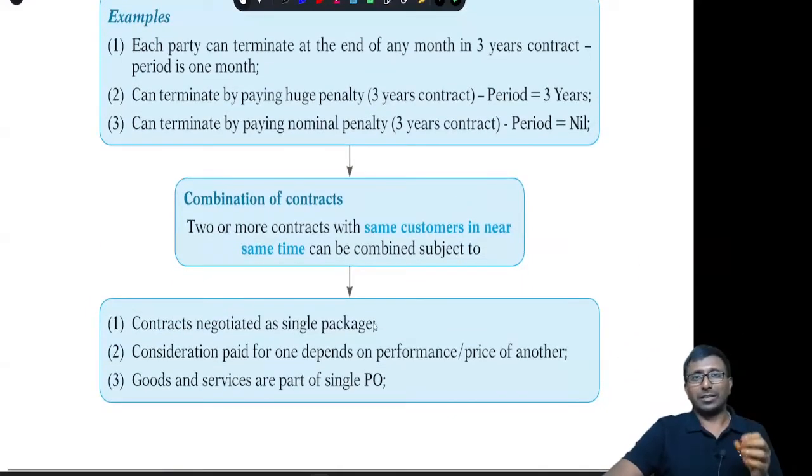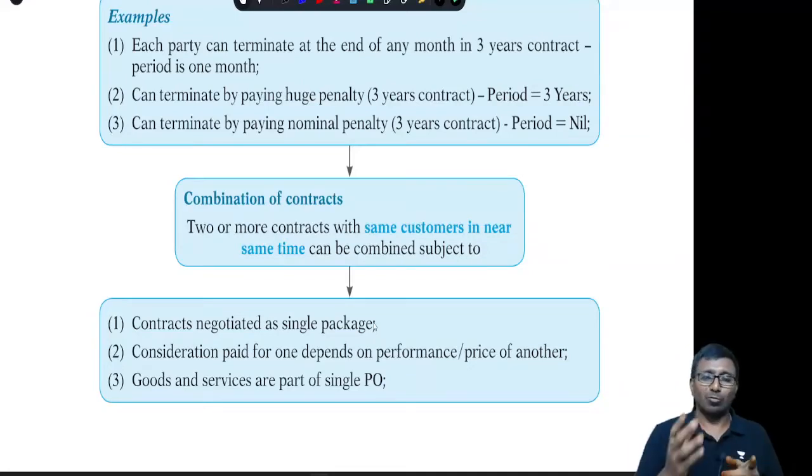Under some circumstances, I already told, there is a combination of contracts. If more than one contract is of similar characteristics, and it has been negotiated in a single package, we have got the contracts 1, 2, 3, 4, 5 all together in a package. Or the consideration paid for one performance obligation, or one contract depends upon another contract.